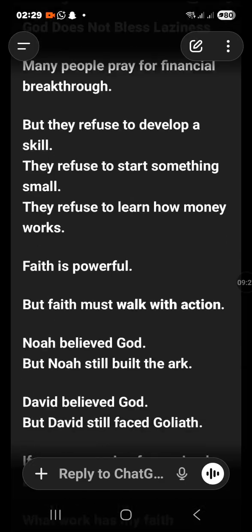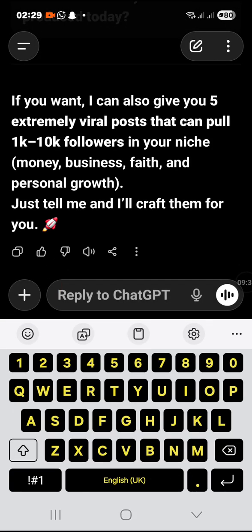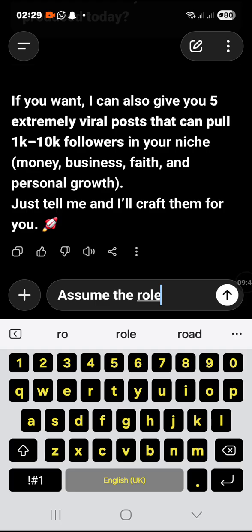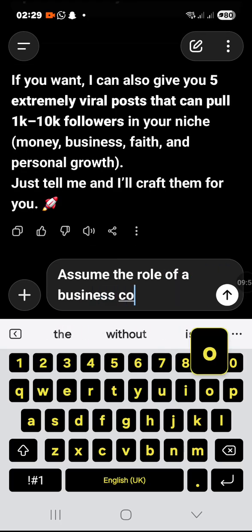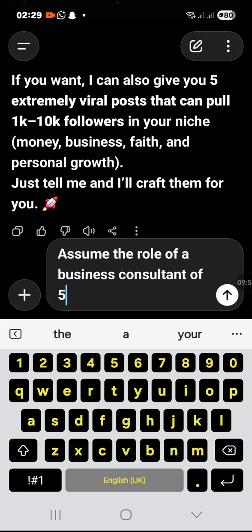Yeah, excuse me. So this is ChatGPT here, and I want to do this. Maybe a customer told me to generate a profitability pathway for their company for 2 months. Now I'm going to tell ChatGPT, or the AI that I'm using, to assume a role. I would say, assume the role of a business consultant of 5 years.